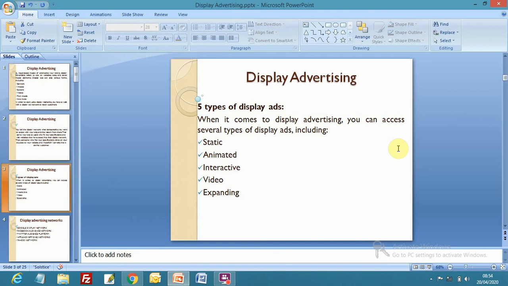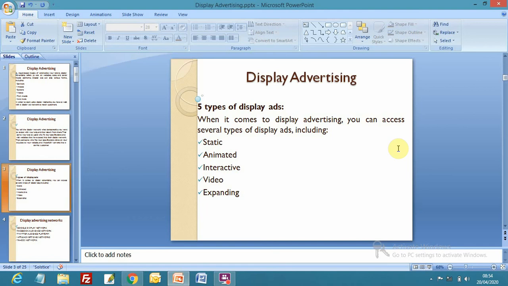We see banners just showing on top of a website or a mobile app, a banner with image and text, right? Static banner. Animated, the banner may be animated, there could be animation, multiple banners like a slideshow, or animated text on the banner. Interactive display ads.